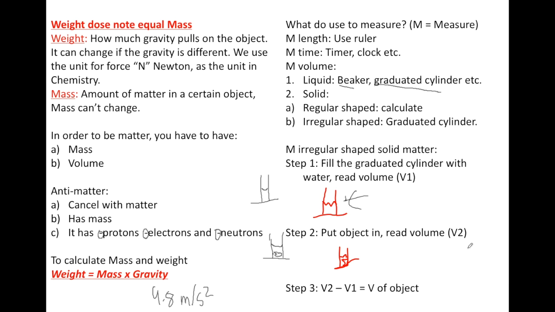So of course we know that volume 2 is going to be larger than volume 1, because volume 2 is water plus object, and volume 1 is just water. So by theory, volume 2 minus volume 1, water minus water, they cancel out, and we get the object's mass. Sorry, I mean volume, usually in milliliters. So this is a really interesting way of calculating volume.